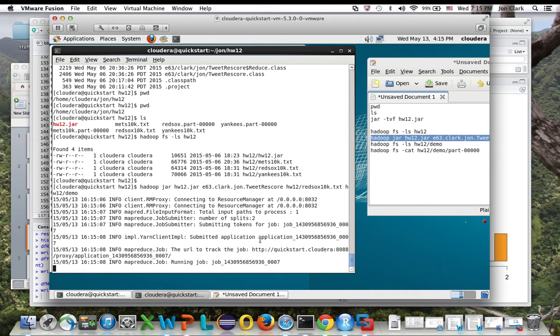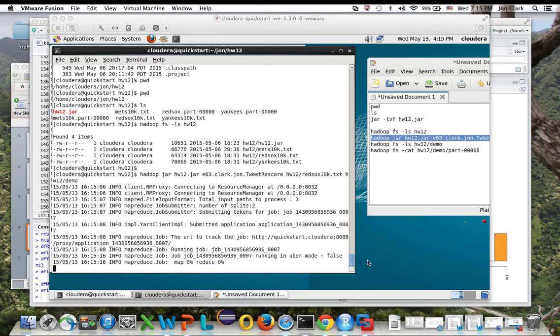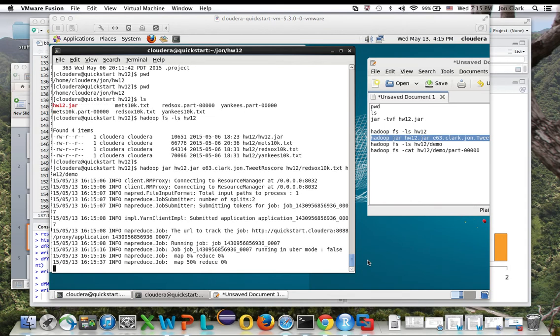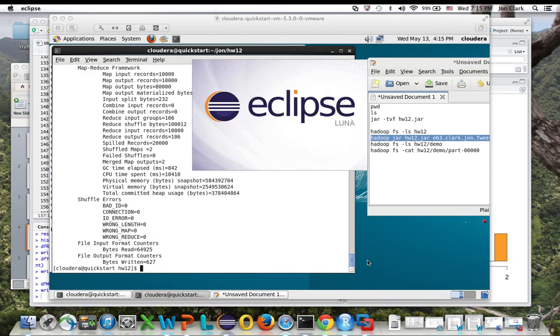And you can see Hadoop is running, executing my MapReduce. I can show you the code in just a minute, but you're going to see the MapReduce run. It doesn't take too much time. It's very efficient on a large data set. While that's running, I'm going to go over to Eclipse and load that up to show you the actual code that I ran. You can see the map phase is done. Moving on to the reduce. You see there it completed.